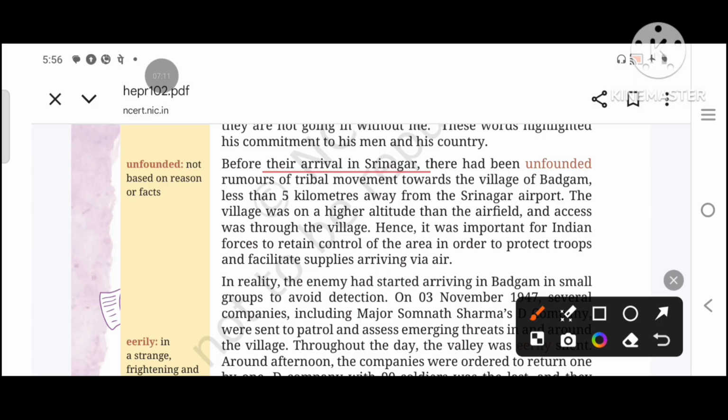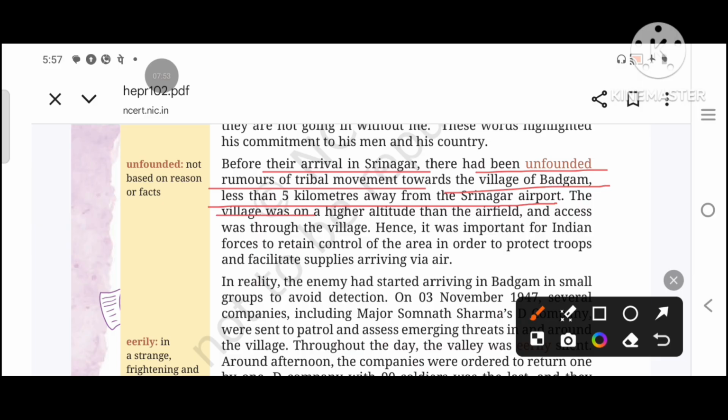Before their arrival in Srinagar, there had been unfounded rumors of tribal movement towards the village of Budgaon, unfounded, unreasonable, without facts. Rumors are unverified news. So before they arrived there was unreasonable news that tribes were moving towards the village of Budgaon, less than 5 kilometers away from the Srinagar airport.